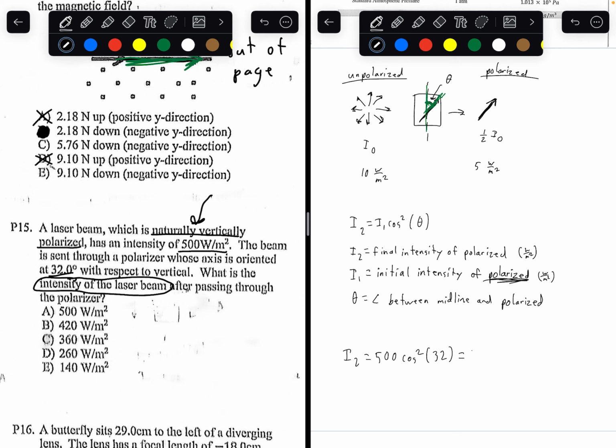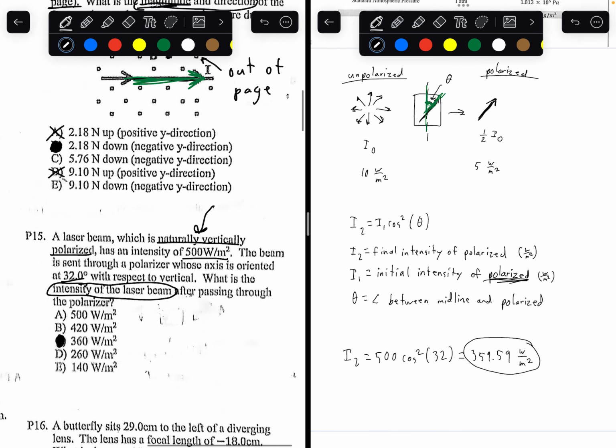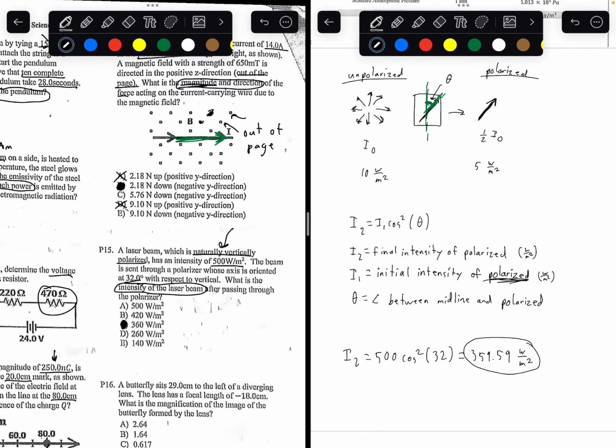Plugging this into a calculator, we will get a final intensity of 359.59 watts per meter squared. This is very close to answer choice C, 360 watts per meter squared. So the answer to number 15 is going to be letter C.